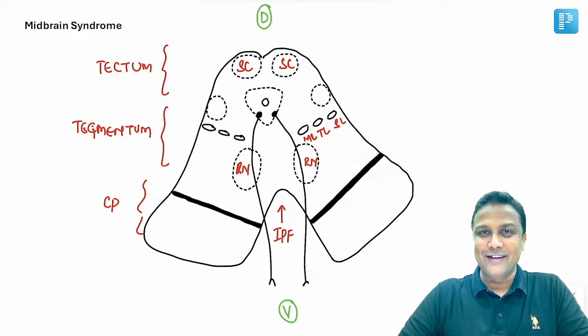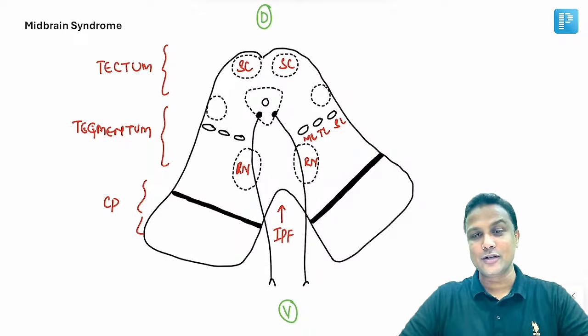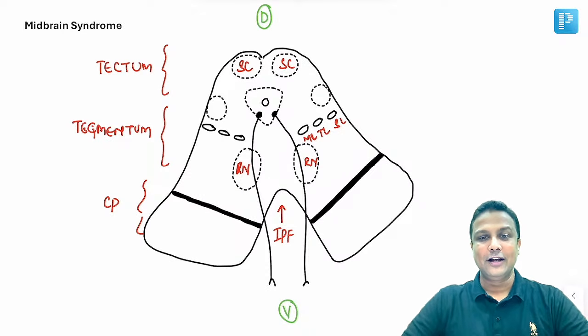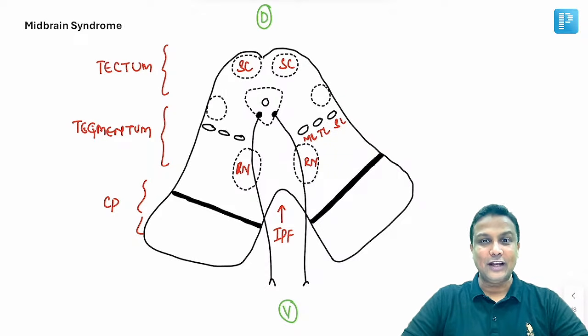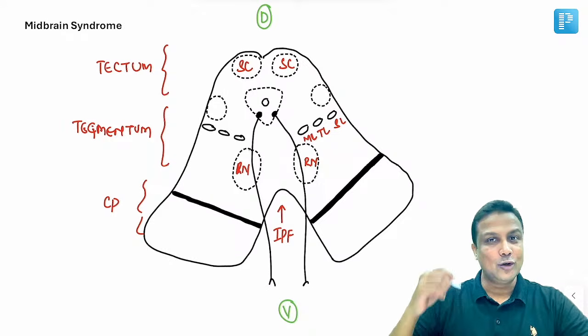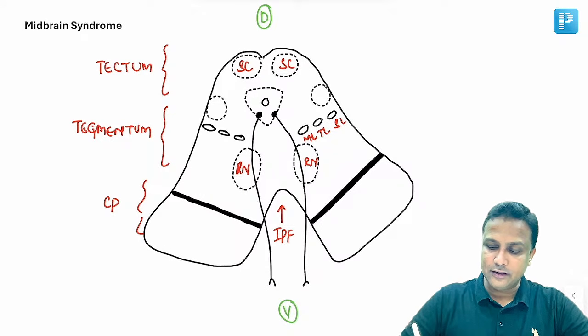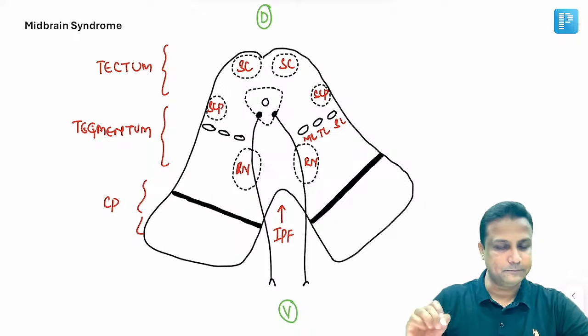Remember that lateral lemniscus will not be visible here. Why? Because in this section, you know that the lateral lemniscus is going to continue along with the inferior colliculus. And then the midbrain is connected to cerebellum behind with the help of superior cerebellar peduncle. This one is superior cerebellar peduncle.